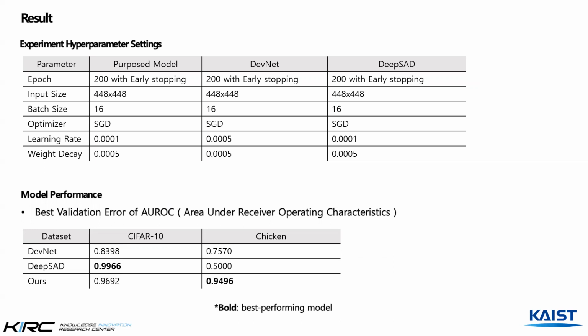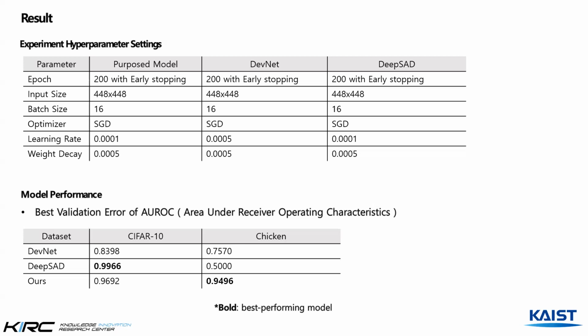And the first table shows the hyperparameter setting. We set the epoch parameter to 200 times. The model was trained 10 times with early stopping. Then we used the batch size as 16 and used SGD as optimizer. The table below shows the best validation error of each model on two different datasets. To assess the performance of our model and the comparison models, AUROC was measured for evaluation.